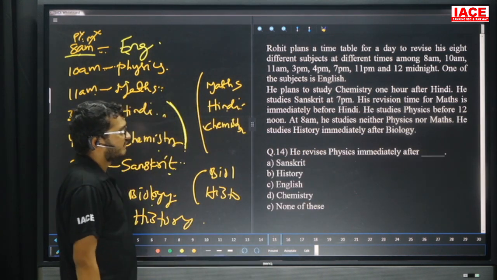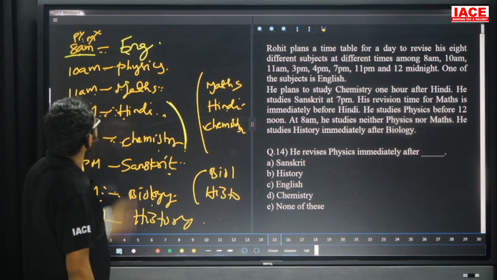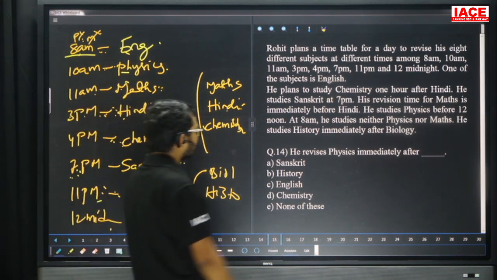Question number 14, he revises physics immediately after English. Physics is immediately after English. So question number 14, option C.